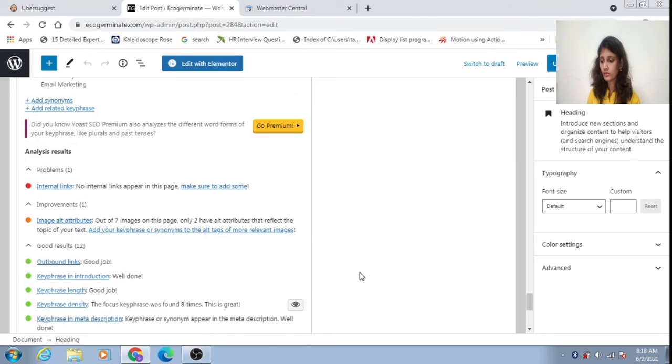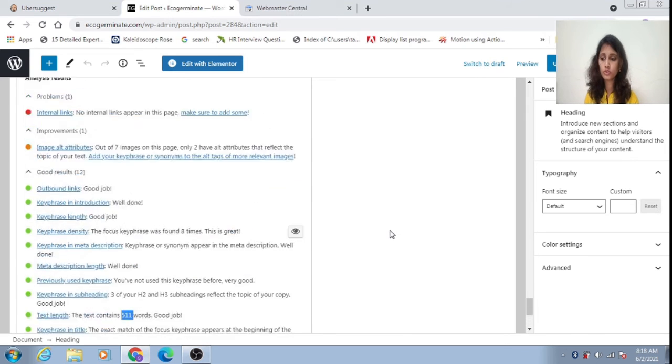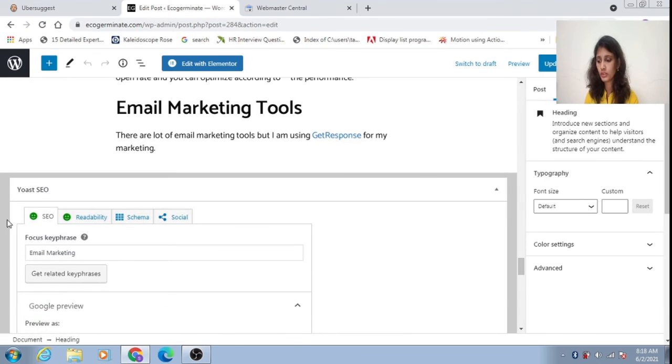Now internal link. You have to give your own link to this blog. These things should be given so that the SEO is in green. Only then will your on-page SEO be active. If your SEO is not in green, either red or orange, it is very difficult to rank your page in Google.